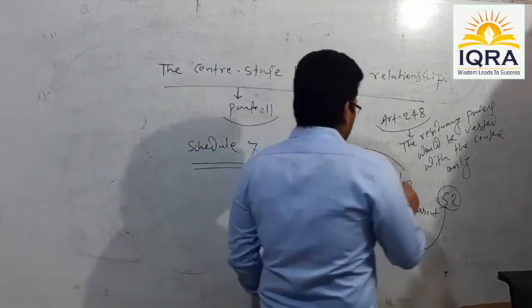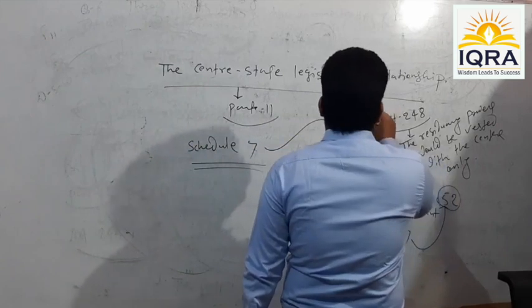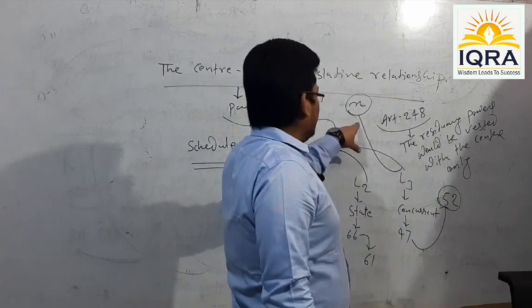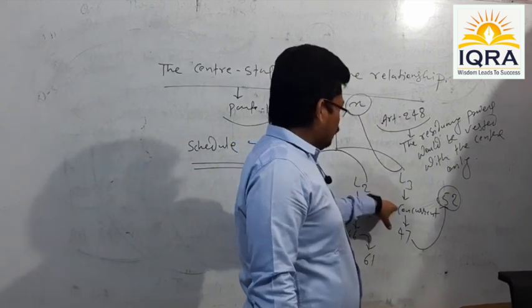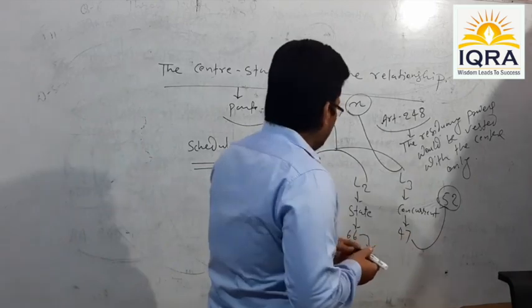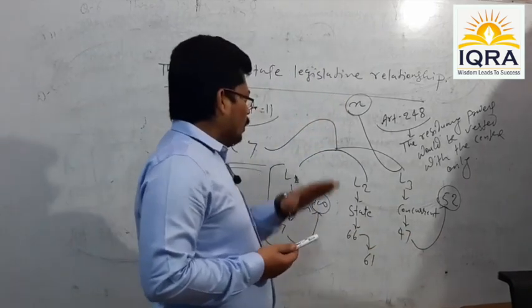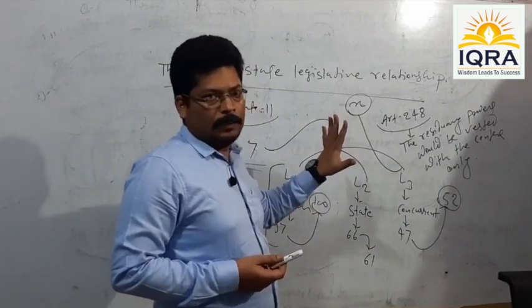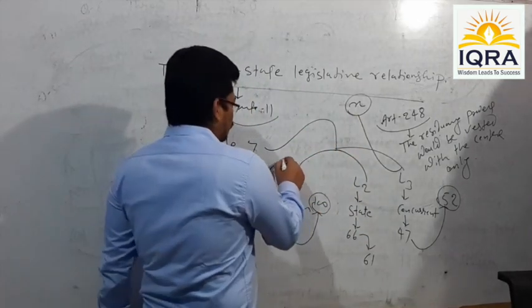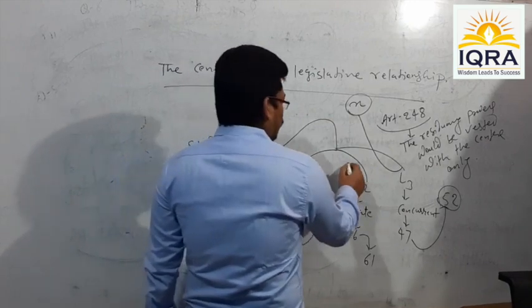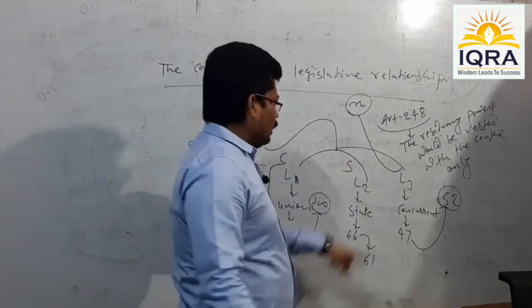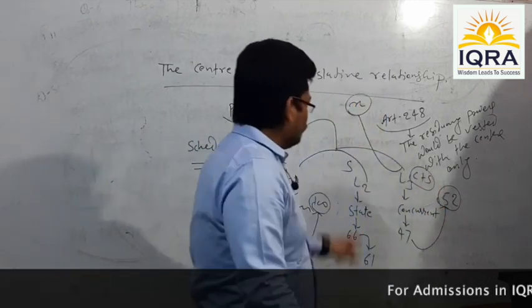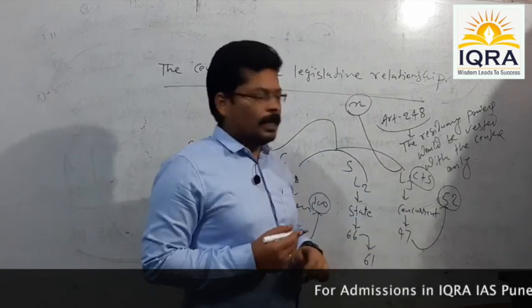Commonness means, suppose a particular subject, namely X, is a subject of the concurrent list. As we know, over the subjects of the concurrent list, both center and state can make legislation, because list 1 is the list of center, list 2 is the list of states, and list 3 is the list of center and states both. Okay, means both can make legislation over the subjects of the concurrent list.